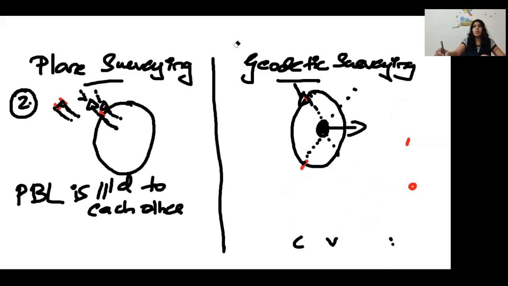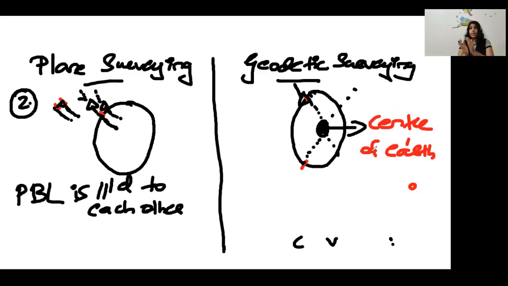So we said the second point is the plumb bob line. It will be parallel in the case of plane surveying, and it will be intersecting at a point in geodetic surveying, and that point is called the center of the earth.